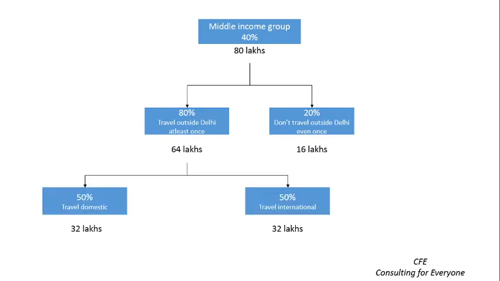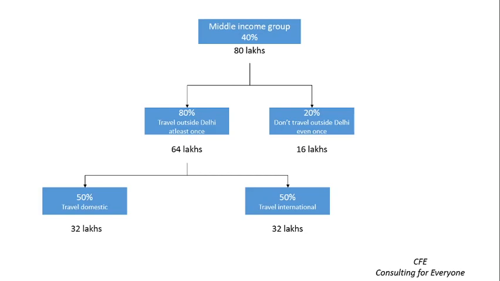So this would give 64 lakh middle income people who travel outside Delhi at least once and 16 lakh who do not travel even once. Let's divide these 64 lakh people into two equal groups, with one group traveling domestically and one group traveling internationally. This would give 32 lakh people who belong to the middle income group and travel domestically.